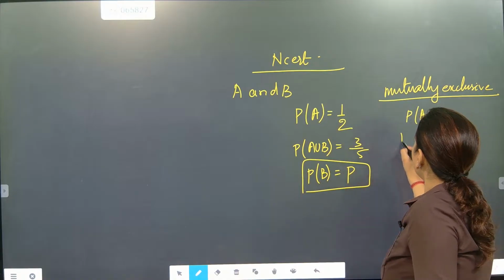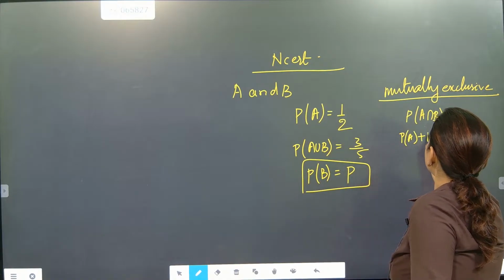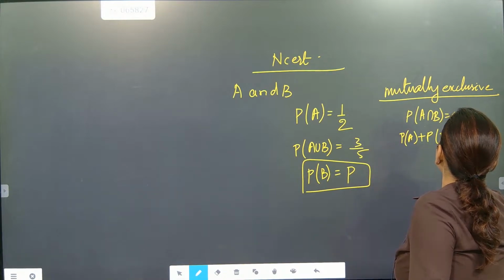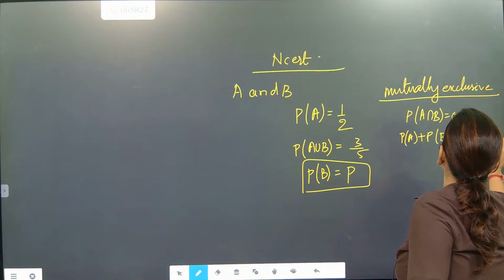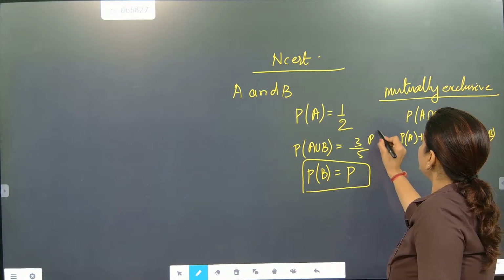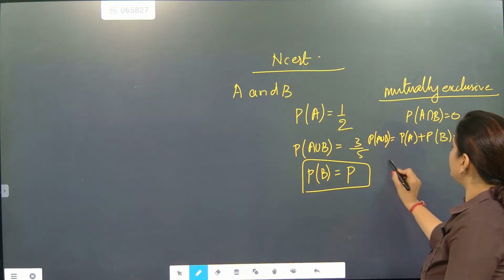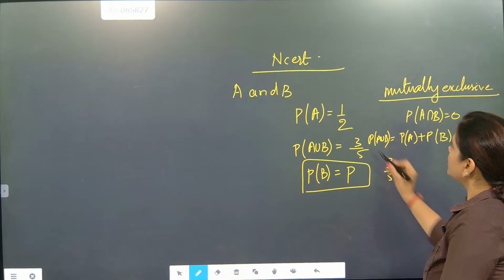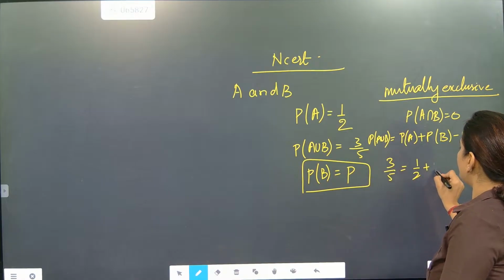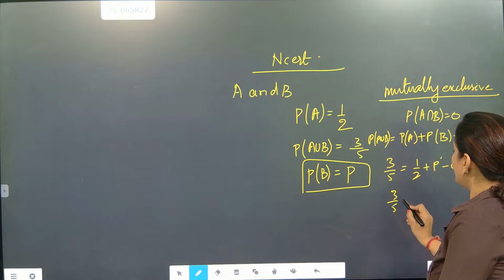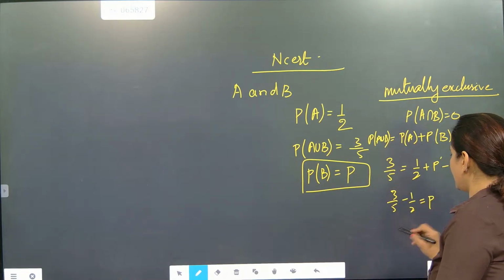So here P of A plus P of B minus P of A intersection B is equal to P of A union B. So P of A union B, 3 by 5, is given, equal to P of A, 1 by 2, plus P of B, which we don't know, that is P, and this part will become 0. So 3 by 5 minus 1 by 2 is coming as 1 by 10.